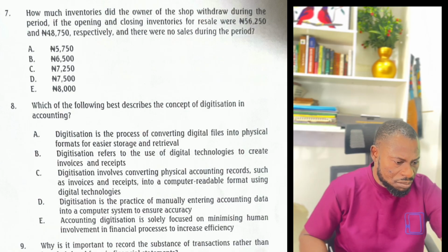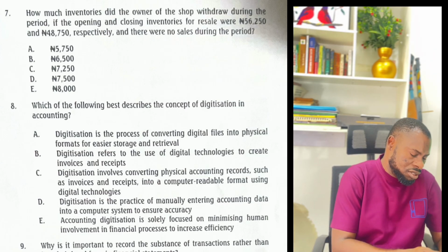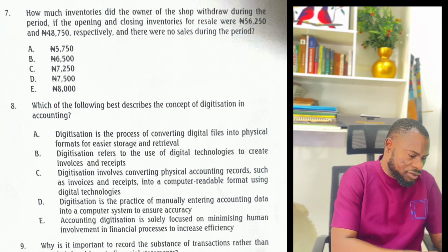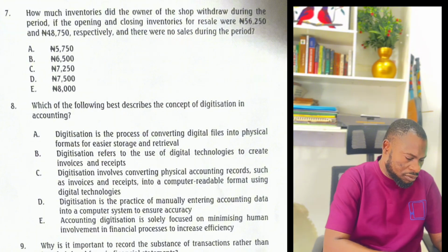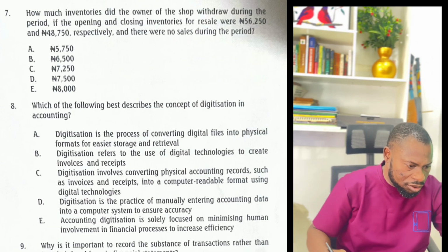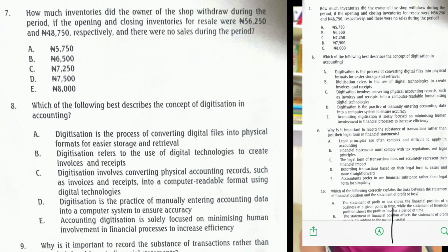Now the difference will simply be this minus. I think this is straightforward. It's just 56,250 less 48,750, and that is 7,500. So that is our answer. Okay, so let's go to the next one.